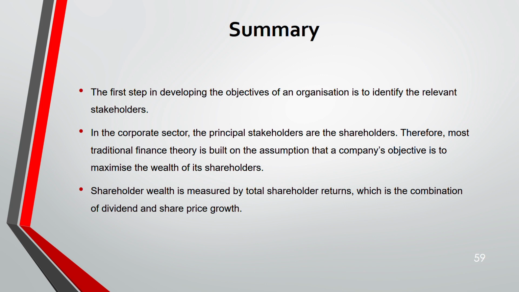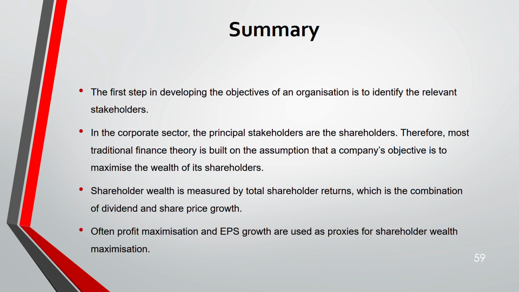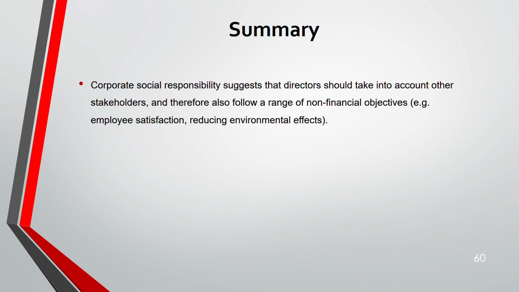We have done questions on that. Often, profit maximization and EPS growth are used as proxies for shareholder wealth maximization, because we have gone through the limitations of shareholder wealth maximization also, and told that sometimes as a substitute, profit maximization or EPS growth could be used, even though they both also have limitations, because they are profit, and profit is easy to manipulate, but shareholder wealth is cash based.